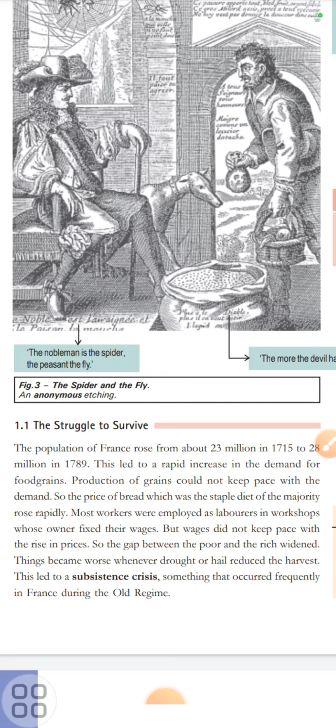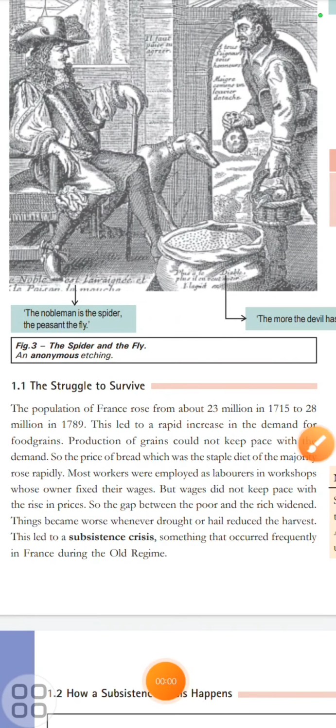They could not arrange it because the prices of food grains increased, but the wages were fixed. The wages did not increase, the salary did not increase. So they could not arrange food grains for themselves and the family.